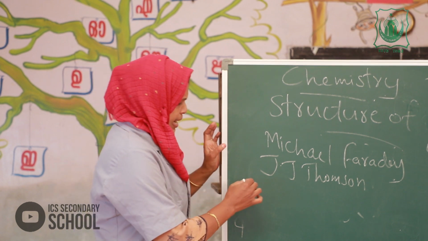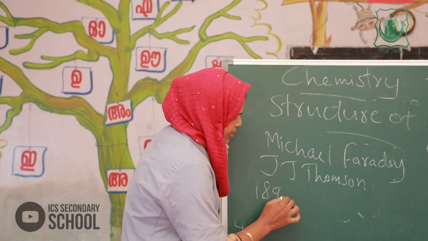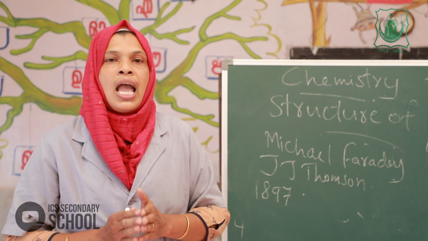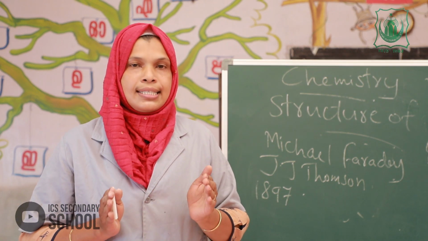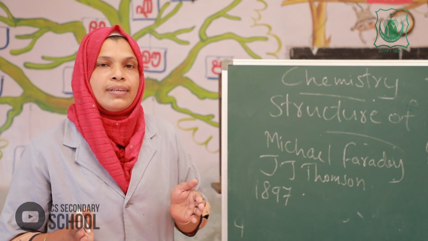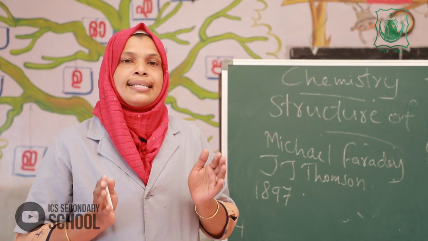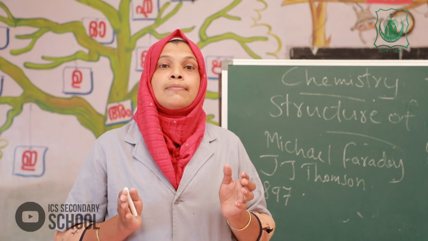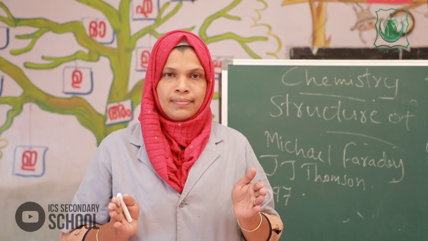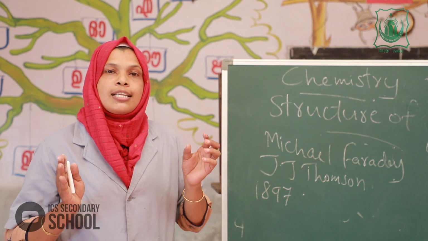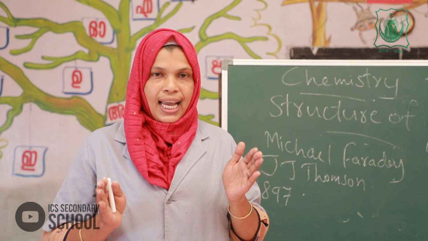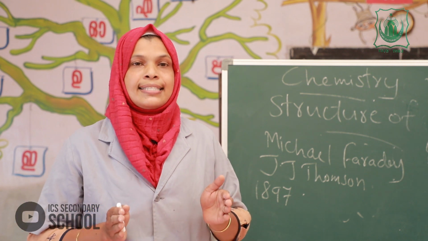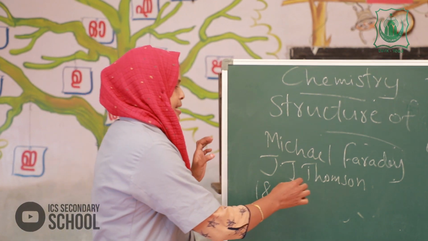In 1897, the scientific world approved J.J. Thomson's discoveries. It is proved that atoms can be divided. And negatively charged particles are known as electrons.